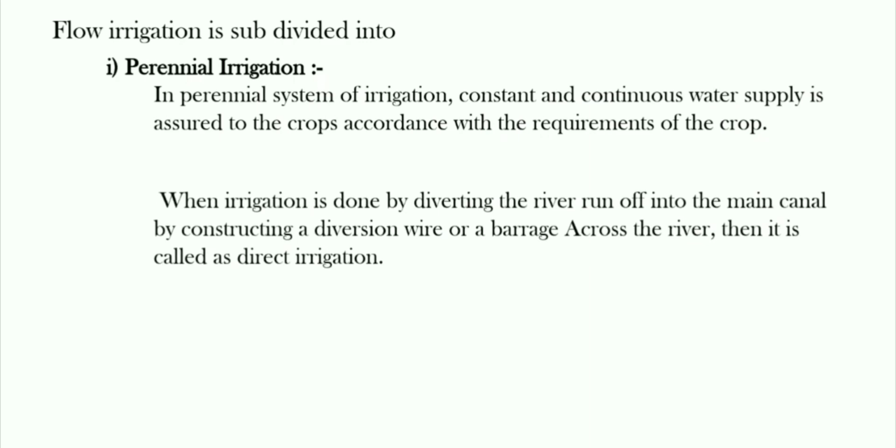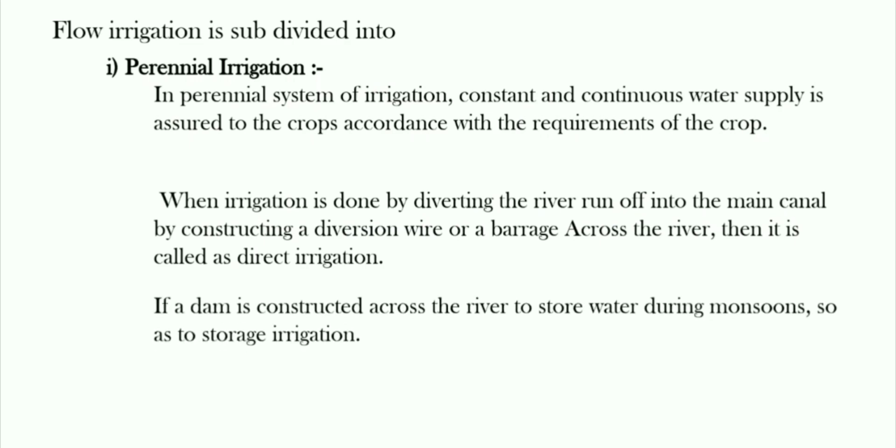When irrigation is done by diverting the river runoff into a main canal by constructing a diversion weir or a barrage across the river, then it is called direct irrigation. If a dam is constructed across the river to store water during monsoons, it is called storage irrigation.